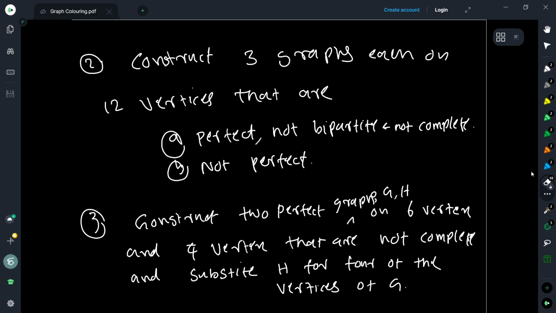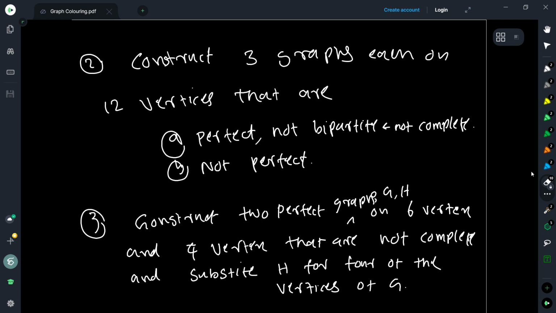And here are some exercises so that you get some familiarity with this. Construct 3 graphs, each on 12 vertices, that are perfect, but not bipartite, because we know bipartite graphs are perfect, and not complete, because again we know complete graphs are perfect. So try to find some other perfect graphs, 3 of them. Then find 3 graphs which are not perfect also. Then the third question asks you to construct 2 perfect graphs, G and H, on 6 vertices and 4 vertices respectively.